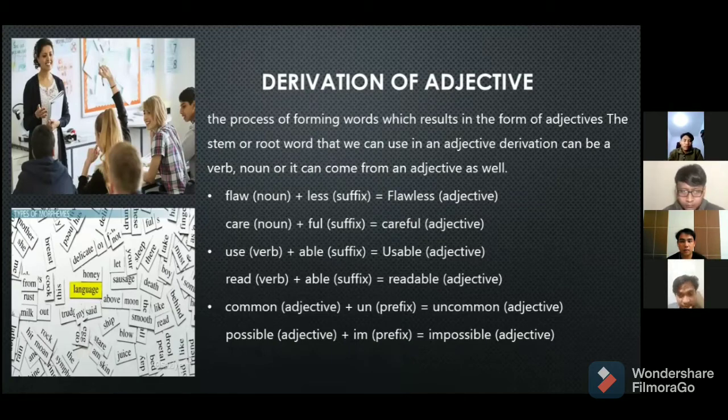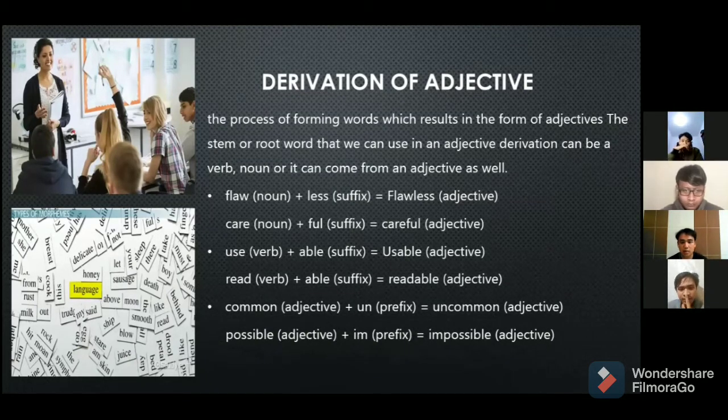Example, flaw is a noun, less is a suffix, and it's going to be flawless, an adjective. Care is a noun, and full is a suffix, and it's going to be careful, an adjective. Use is a verb, and able is a suffix, and it's going to be usable, an adjective. Read is a verb, and able is a suffix, and it's going to be readable, an adjective.